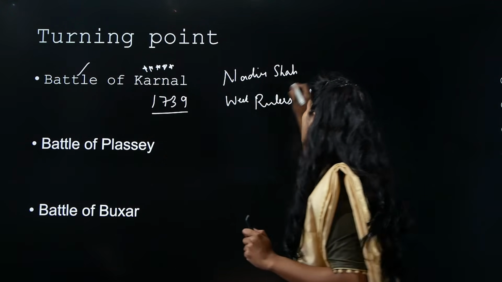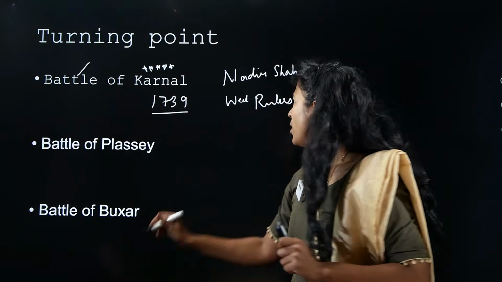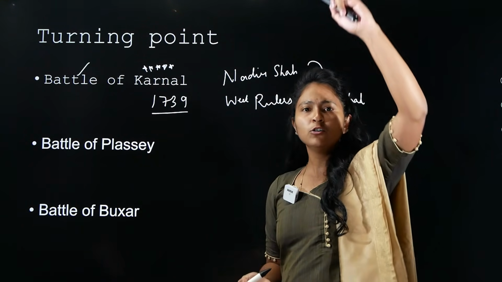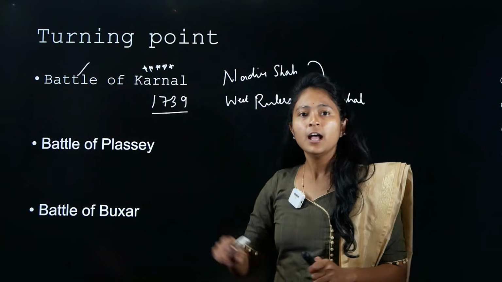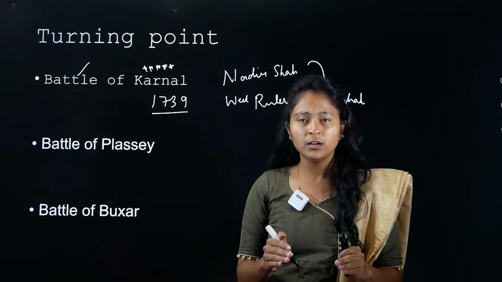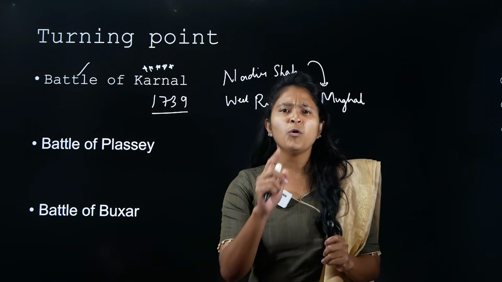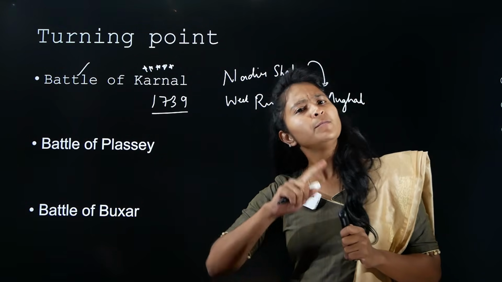And Nadir Shah was able to invade Mughal. And when he invaded Mughal, now imagine, once Mughal had entire north to south extension of India, at this point of time the empire became very, very small. He was able to loot Delhi like anything. And I'll tell you one thing. Once you show your weakness, everybody will take